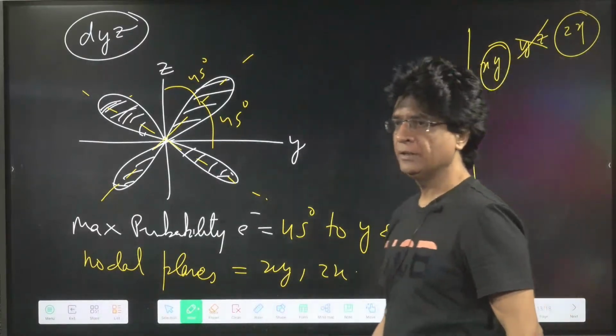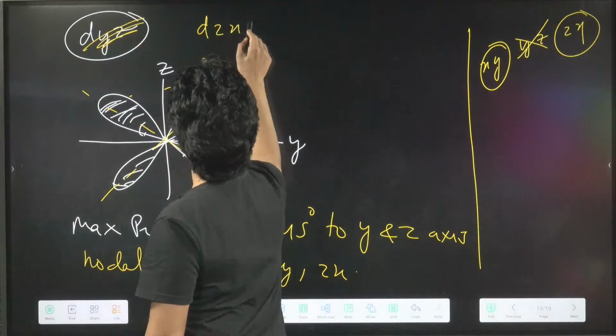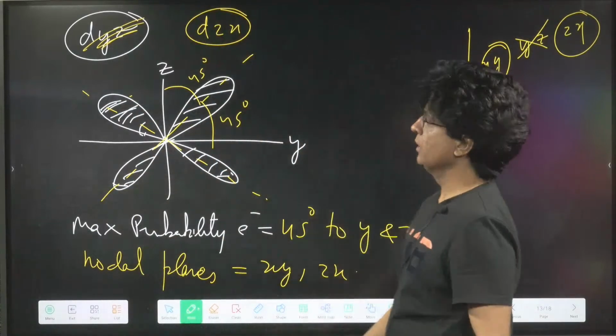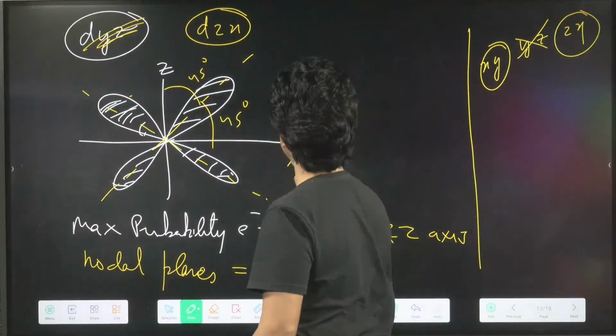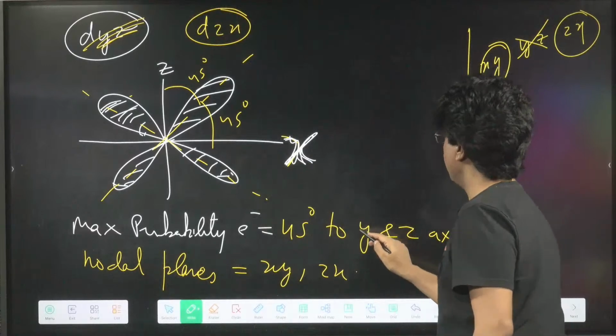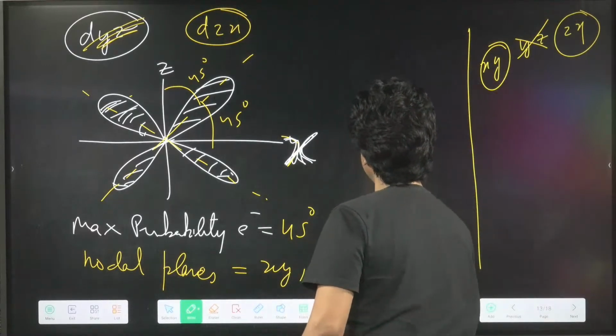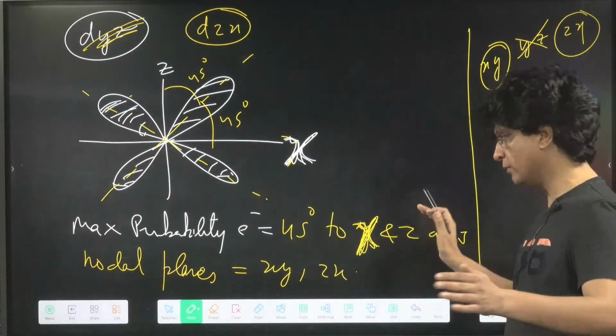Who will tell me the answer for dzx? Maximum probability: this is x, 45 degree to the x and z axes. Agree? Very good.